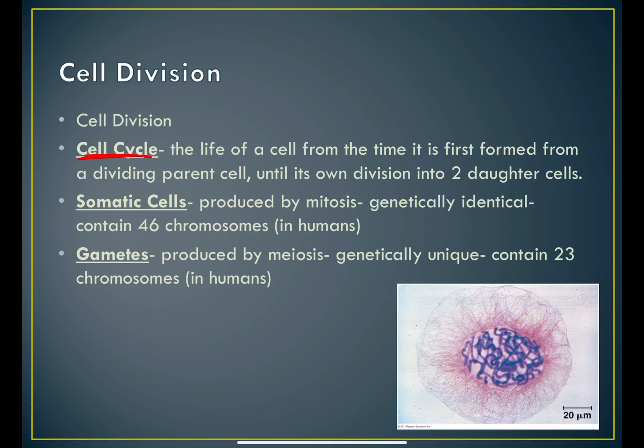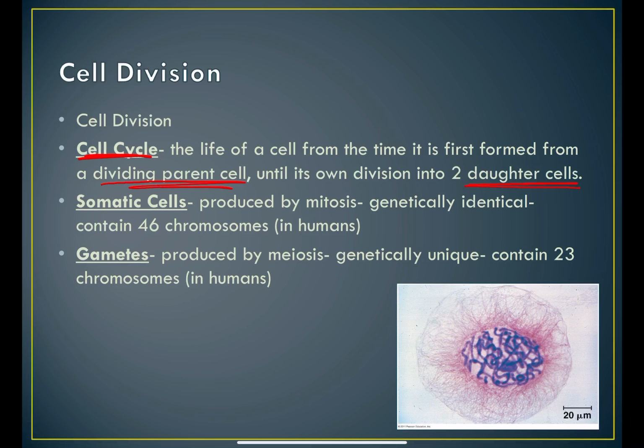So in the process of cell division, we take one cell that's known as our parent cell, and we divide it and split it in half to form two daughter cells. Okay, now that's super important, these parent cells and the daughter cells.